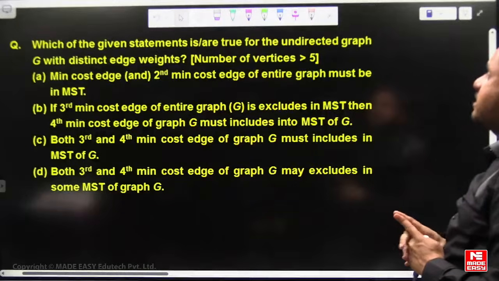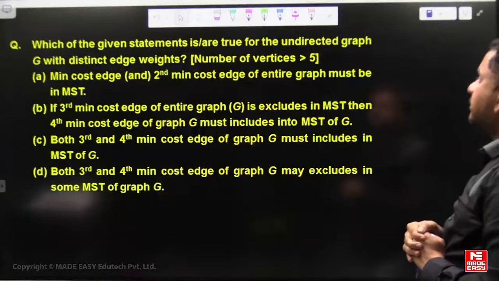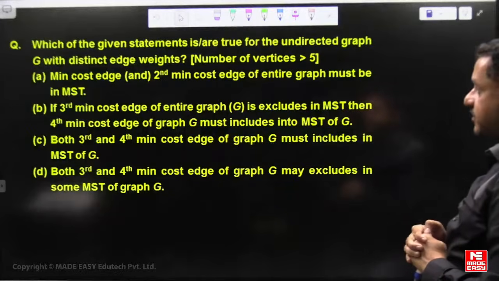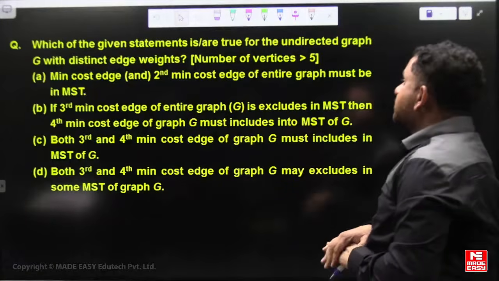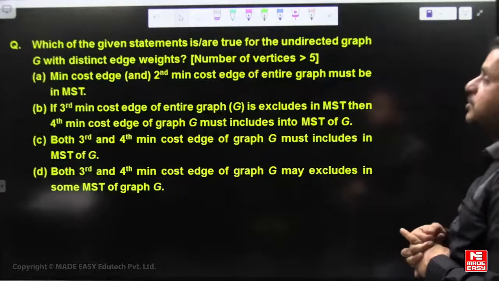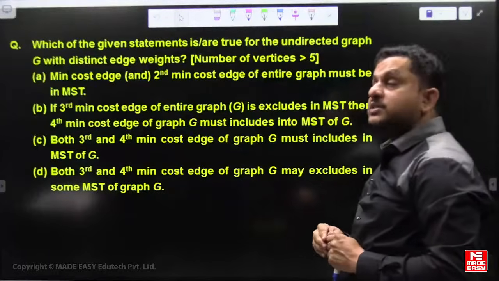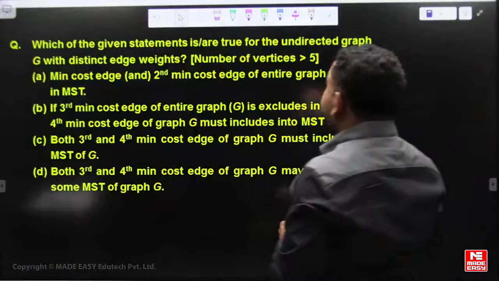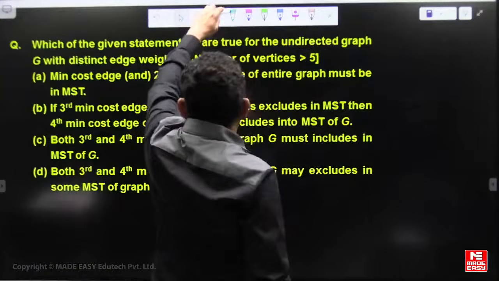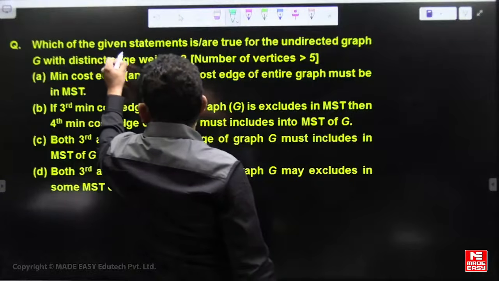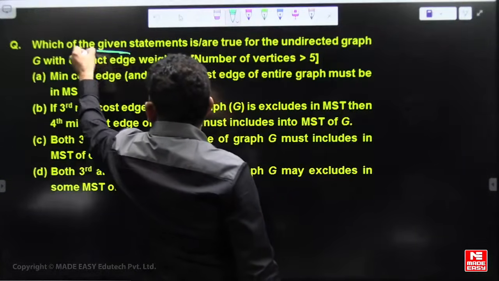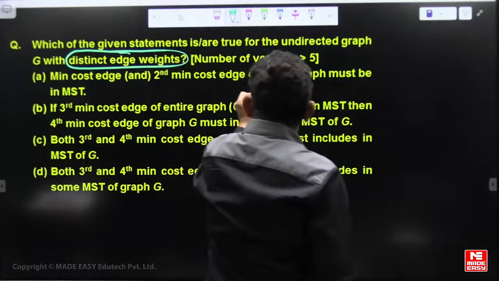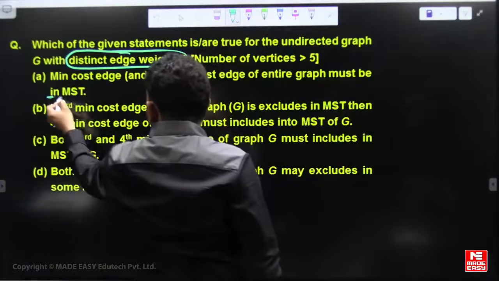Which of the given statements is/are true for the undirected graph G with distinct edge weights? Assume the number of vertices is more than 5, not like a 2 vertex graph or a 3 vertex graph. Now, edge weights are distinct, undirected graph. First option: the min cost edge and second min cost edge of the entire graph must be included in the MST.